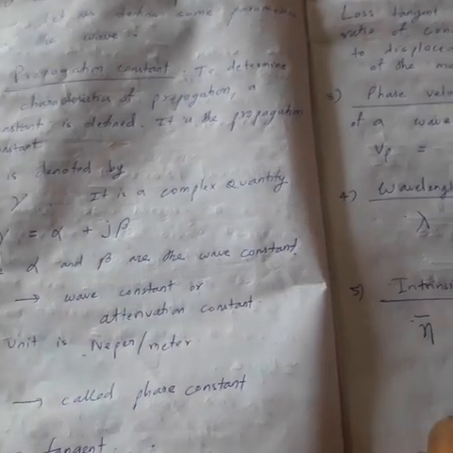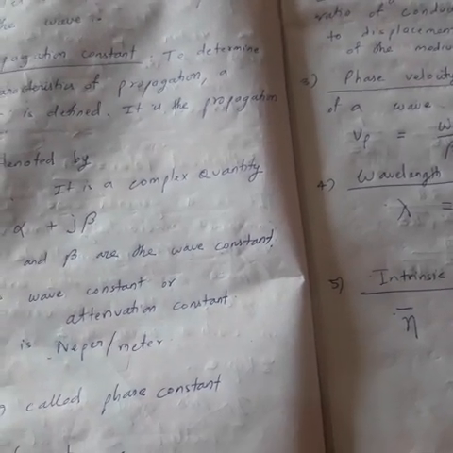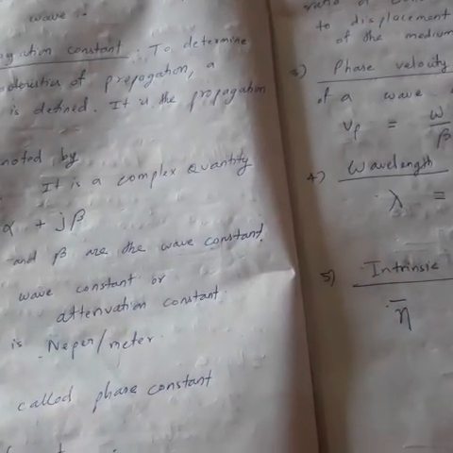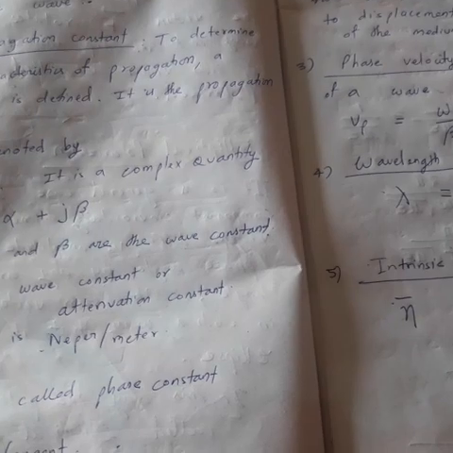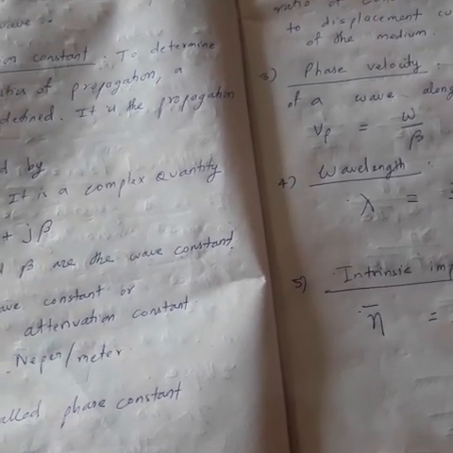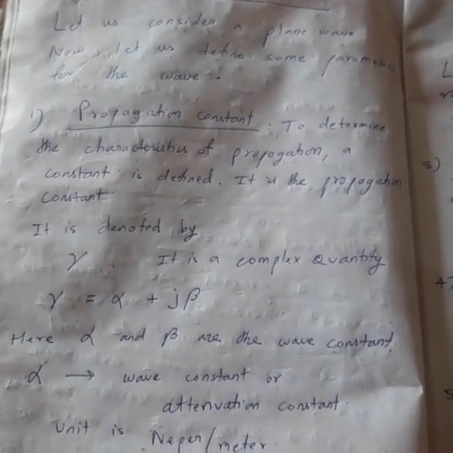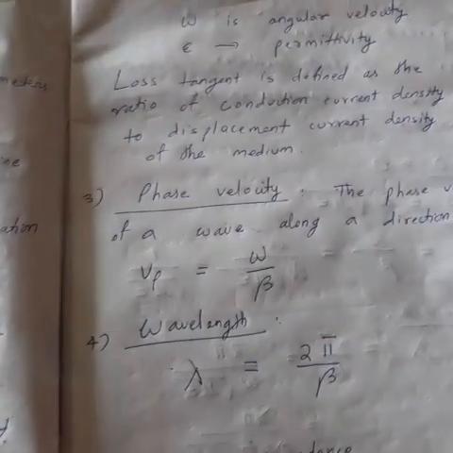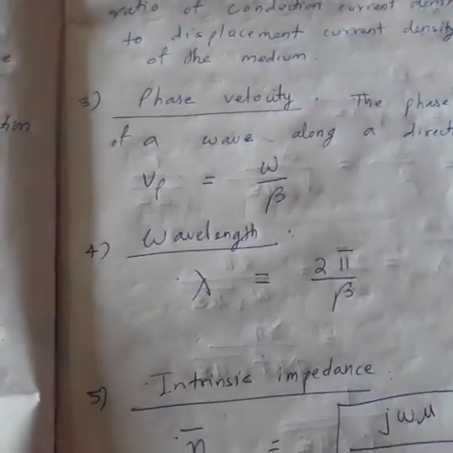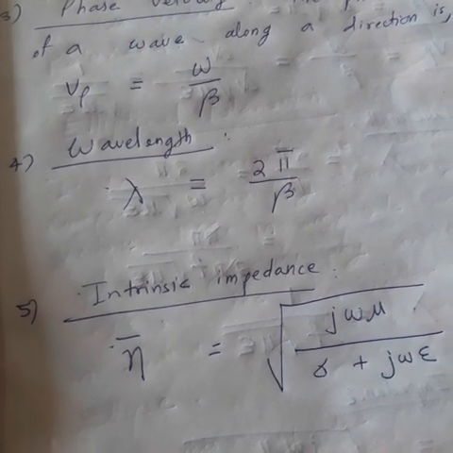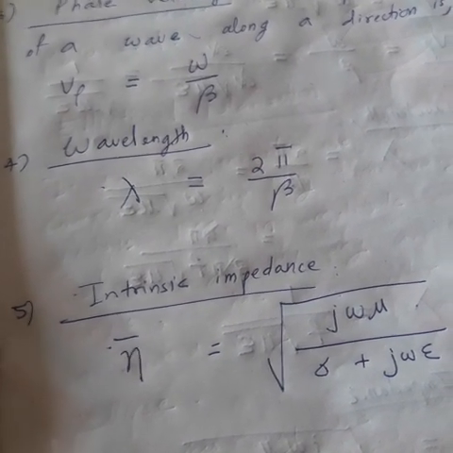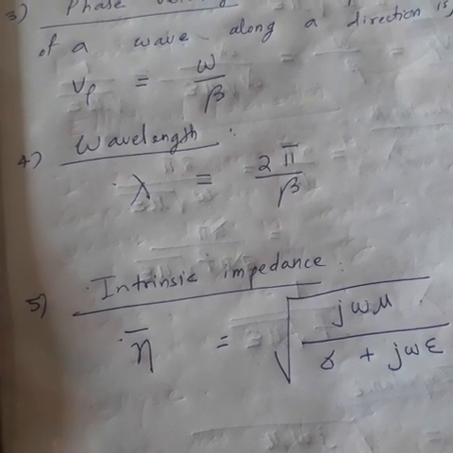So we will take a uniform plane wave and put it in a conductor where both electric and magnetic fields will be present. The wave contains an electric field as well as a magnetic field, because we are considering an electromagnetic wave. When this electromagnetic wave passes through a perfect conductor, what will happen to all these parameters: propagation constant, loss tangent, phase velocity, wavelength, intrinsic impedance? All these parameters we will determine in the next chapter. Okay, thank you all.